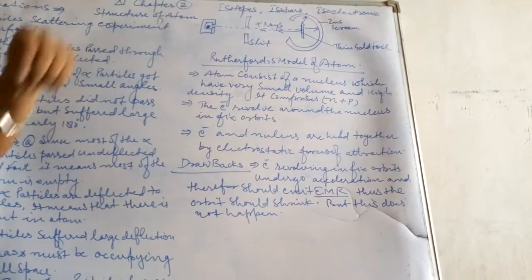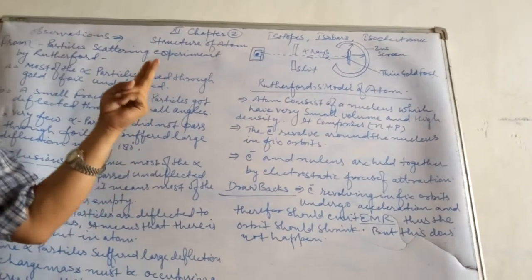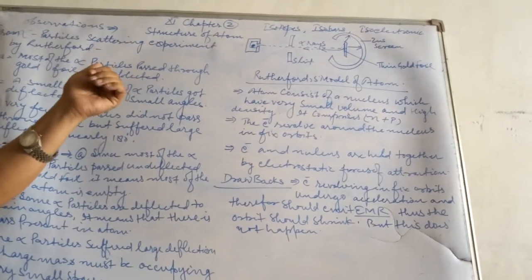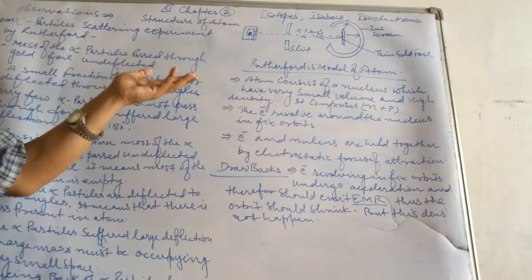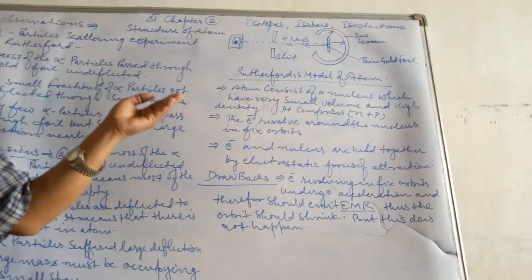Anyway children, we have discussed up to this matter a few of the topics related to this chapter. Isotopes, isobars and isoelectronic. Isotopes means two atoms of an element having same atomic number but different atomic mass are considered to be isotopes. Hydrogen has three isotopes: protium, deuterium and tritium.